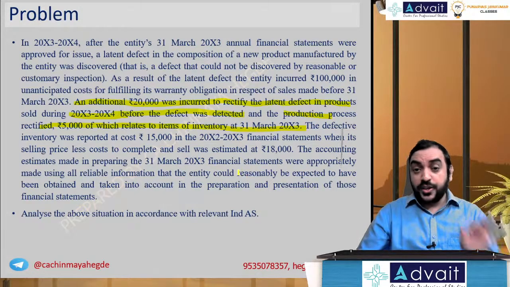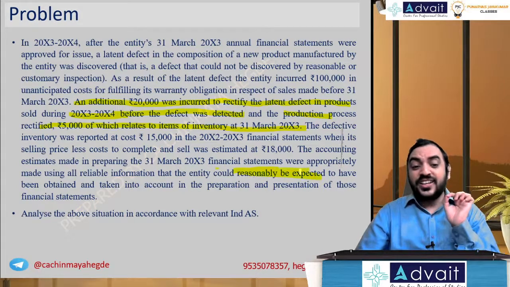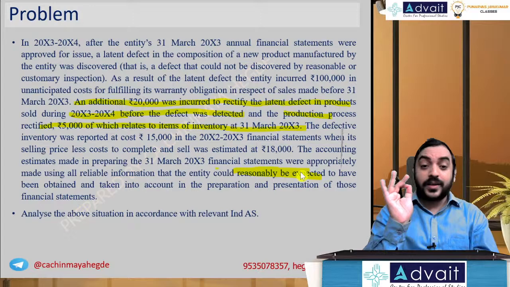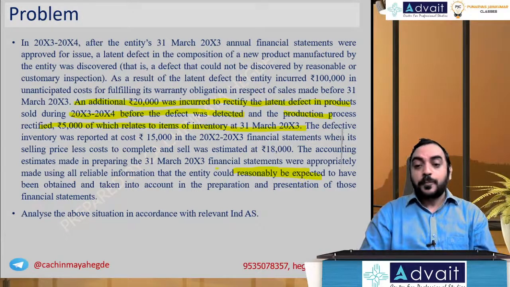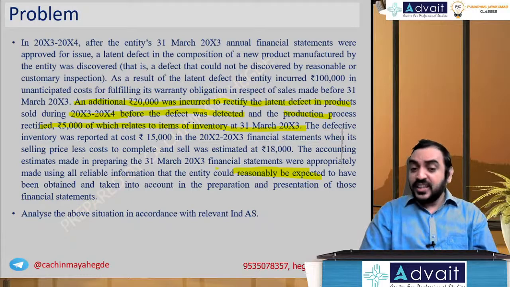Please note this point, use these technical words, reasonably expected to have, use these terms in the exam, to have been obtained and taken into account in the preparation and presentation of those financial statements.